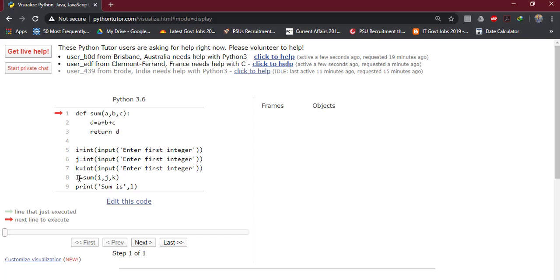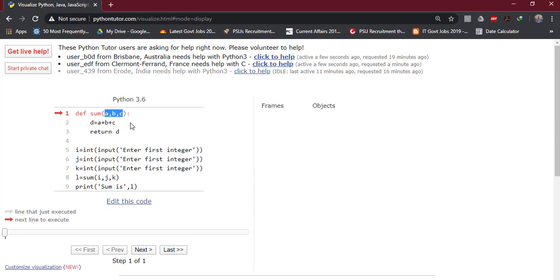Also l is a variable. So i, j, k, l are defined in the main segment, so all these are global variables. The variables t and a, b, c are known as local variables, and these can be used within this function sum only.